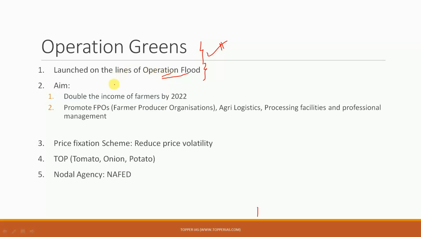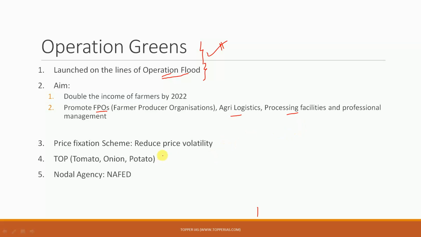Now coming to the aim of Operation Green, the first aim is to double the income of the farmers by the year 2022. Next, it wants to promote farmer producer organizations, known as FPOs for short. It wants to promote agri-logistics. It wants to increase the processing facilities and professional management of the greens in India, the agricultural produce in India. Here you should know that this scheme is going to focus on price fixation as well as reducing volatility.